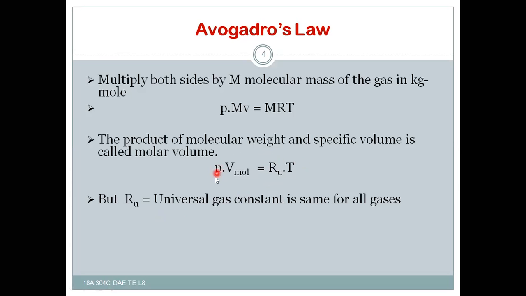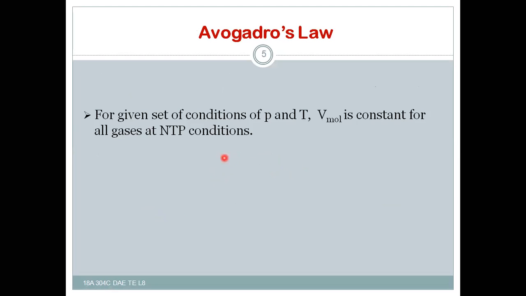So this formula we must remember: P into V mole is equal to Ru into T. For a given set of conditions of P and T, V mole is constant for all gases at NTP conditions. That is, V mole is constant for given conditions of pressure and temperature. The molar volume is constant for all gases at normal temperature and pressure conditions.